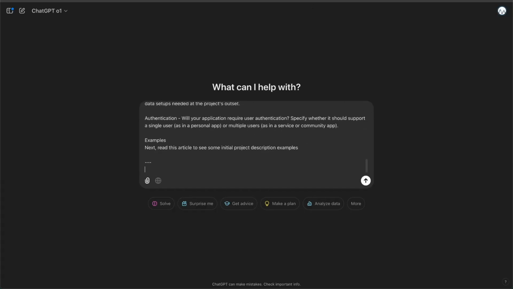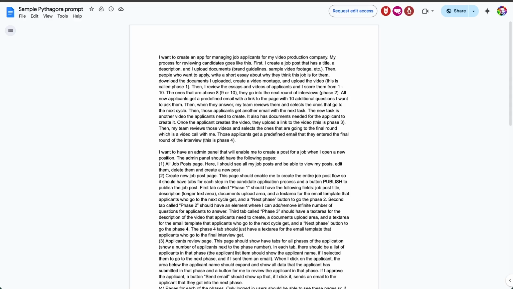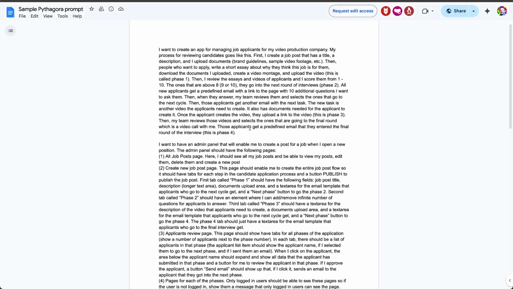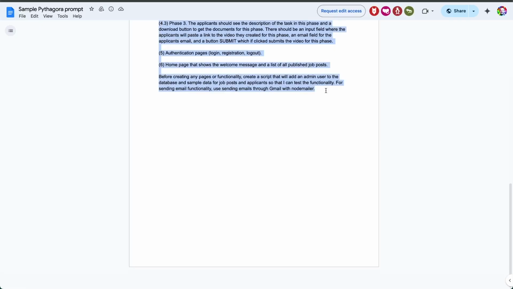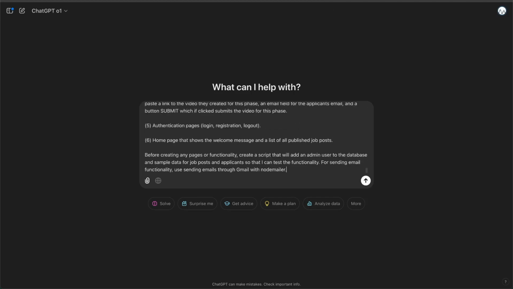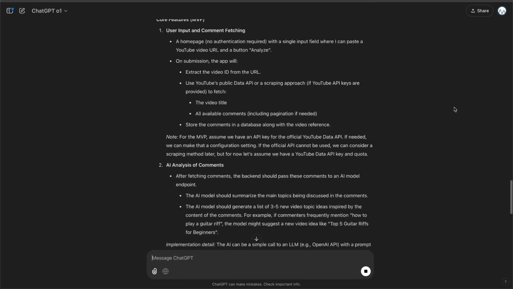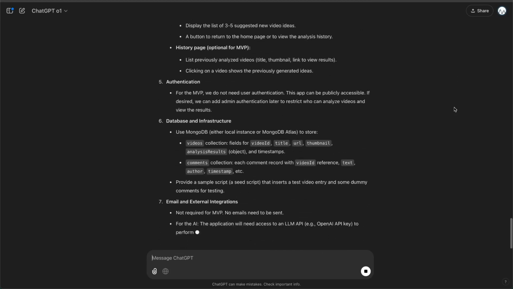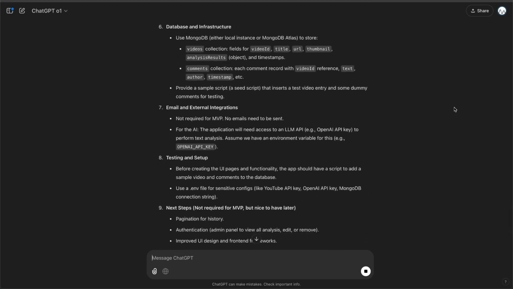I'm then going to put another 3 dashes and go back to this document that they've shared, and this is a high-level prompt that they say works really well with Pythagora. So again, copying that and say this is an example prompt, and we'll paste that in and run the whole thing with O1. Okay, and here it goes, making the whole plan, and it's really given me quite a significant